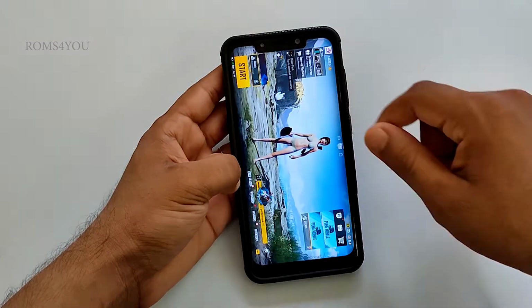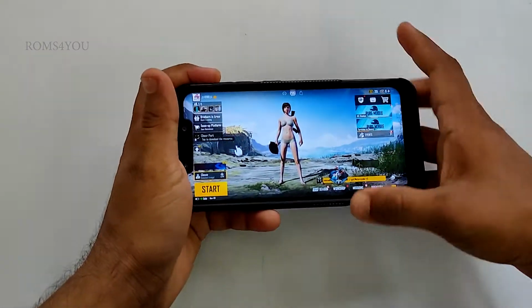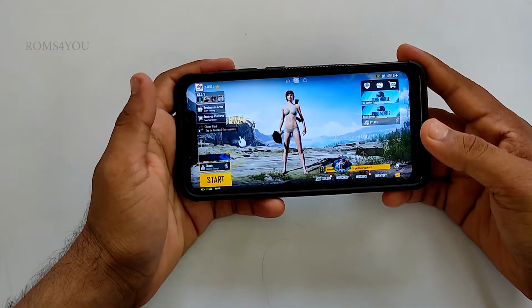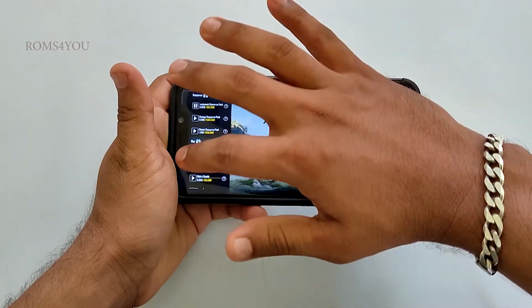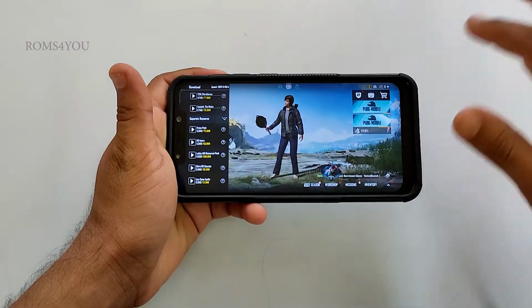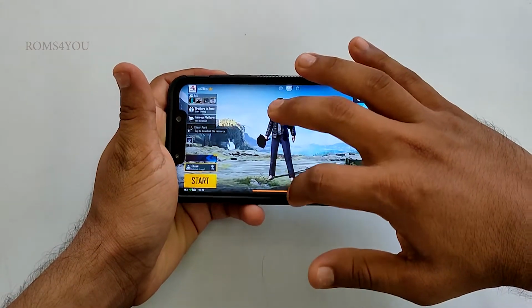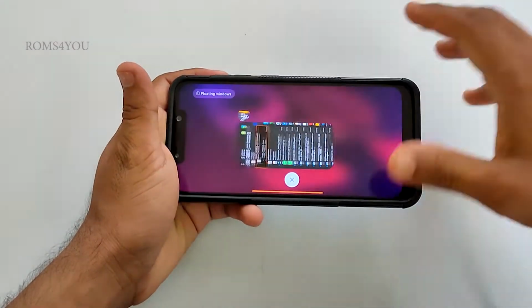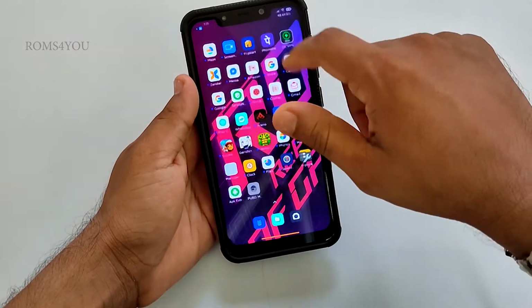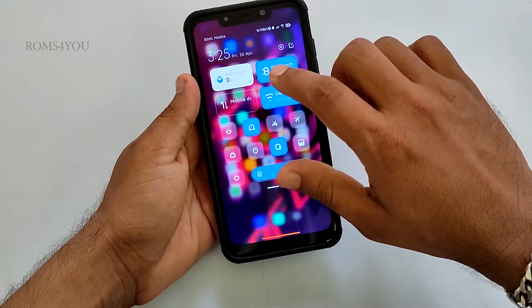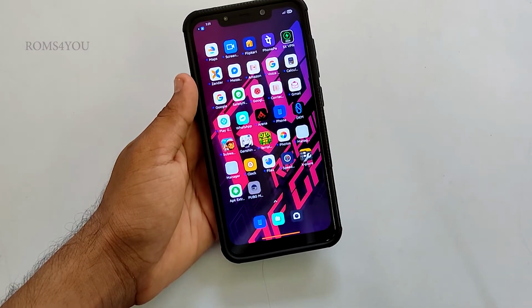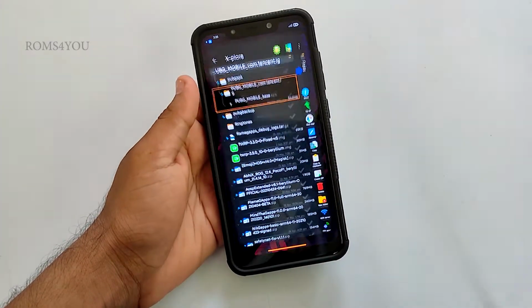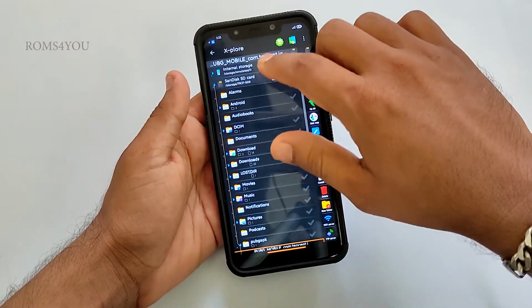So yeah, now PUBG is opened and you can see nothing is available here. No maps, no packs, anything. Now I am going to close PUBG and turn off my Wi-Fi and mobile data. Now let's finish our remaining steps.